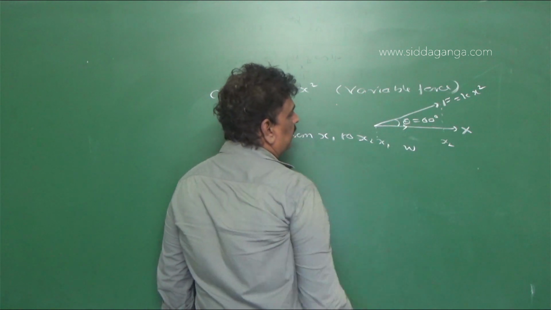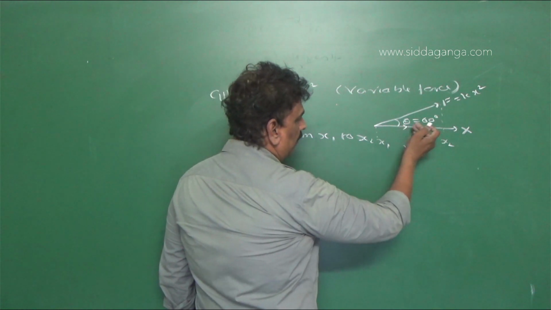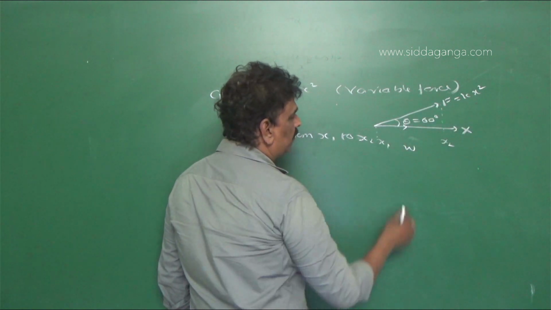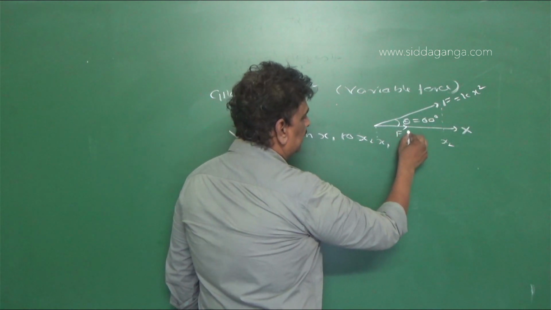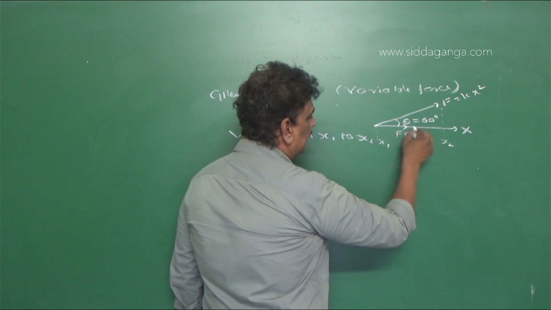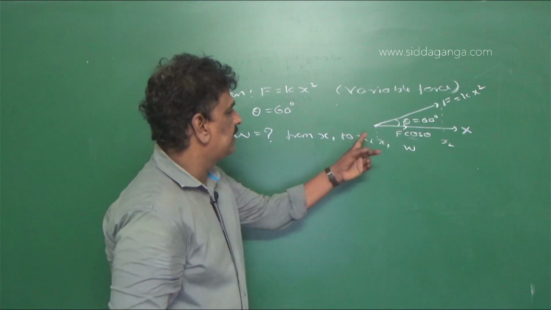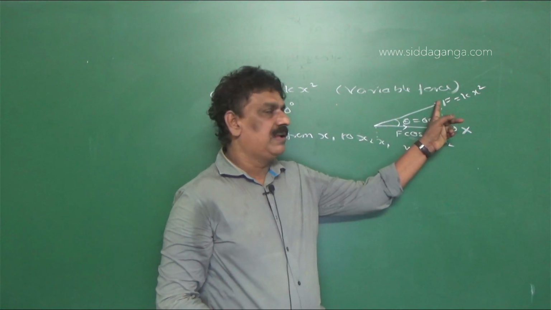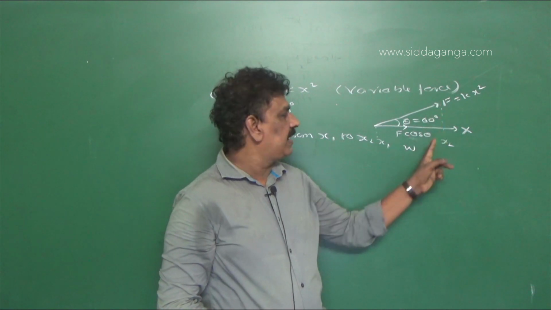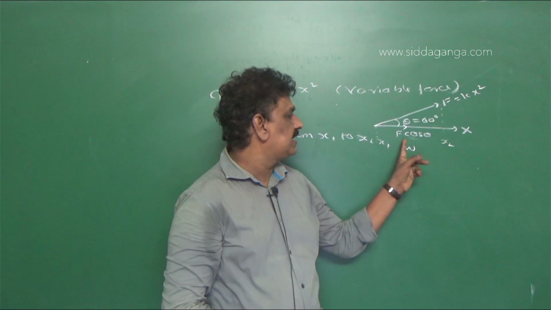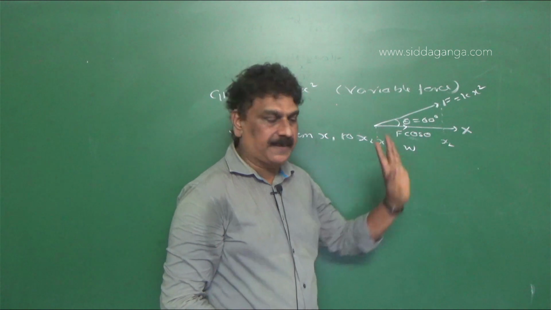So here the component of force is equal to F cos theta. The force F is acting in this direction, but the magnitude or component of force along the x-axis is F cos theta.